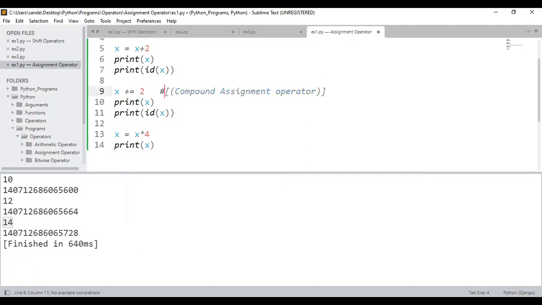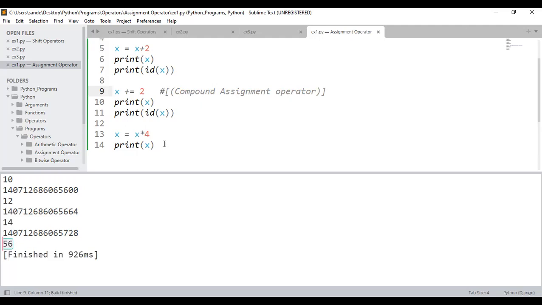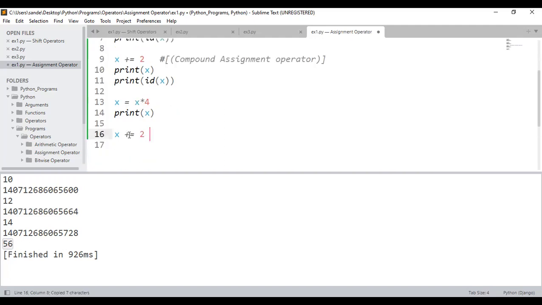I'll just comment this. If I execute here, I got some data. 56 is the data that I got. Instead of this, I can just tell like this also. See here, 56 multiplied by, instead of plus, I'll just tell star. Star 4, I will tell 56 multiplied by 4. You only observe the output. Print x. So here, I got the output as 224.